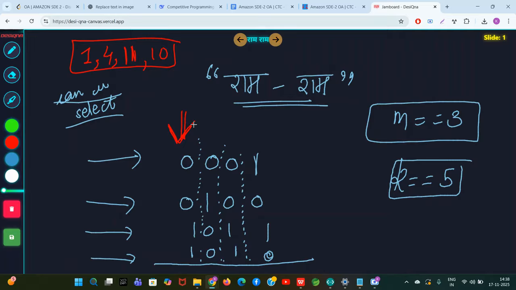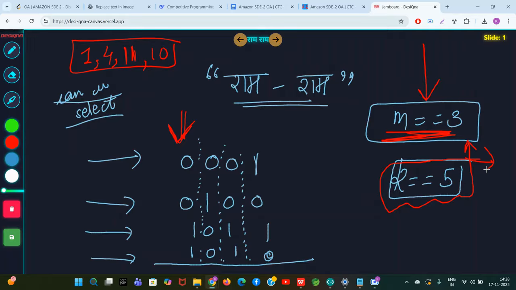So guys, the trick is that you start from the last bit. 1, 4, 11, 10 looks like this. You have to select a subset of size 3 such that the final AND value is maximum and you are allowed to do 5 operations. You are allowed to do how many operations, lovely people? You are allowed to do 5 operations at max of +1.